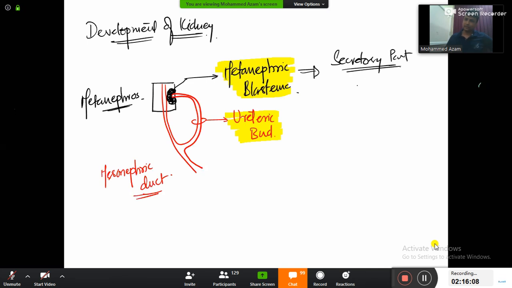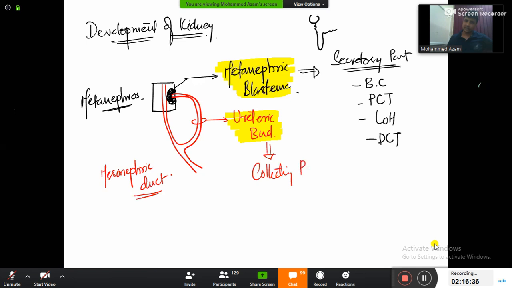What will be included in the secretory part of the kidney? Bowman's capsule, proximal convoluted tubule, loop of Henle, and distal convoluted tubule. You remember: Bowman's capsule, proximal convoluted tubule, loop of Henle, and distal convoluted tubule. And from the ureteric bud, what is going to be formed, sir? Ureteric bud is going to form your collecting part of the kidney. And what is included under the collecting part? Remaining everything, sir. Collecting duct.